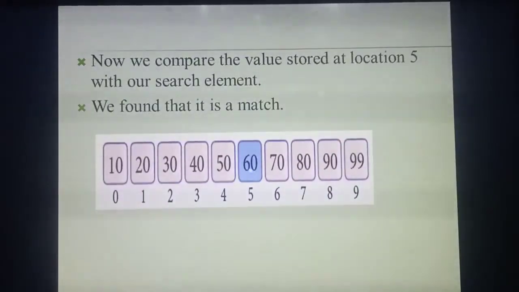Now, in the fifth place, what value will be there? 60. In your mind you are keeping the target value as 60. Did you get the search key value? Yes. Once you get the search key value, you will get a successful message. Understood the algorithm? Once you got the middle value equal to the search key value, which is 60, you got the search key value. After that there is no need to search anything. Then you will get a successful message.